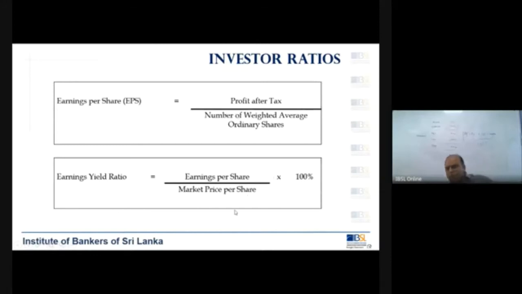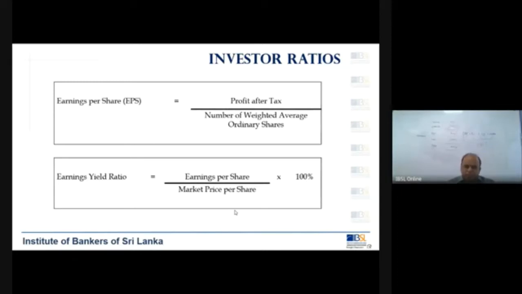Now, when you look at an exam question of this kind, you need to get a lot of information for the investor-related ratios. But for other ratios, you can straight away calculate from the financial statement. That's why you need to differentiate this very clearly.